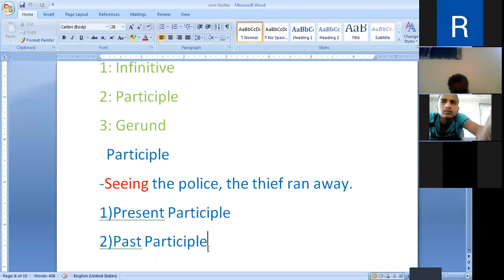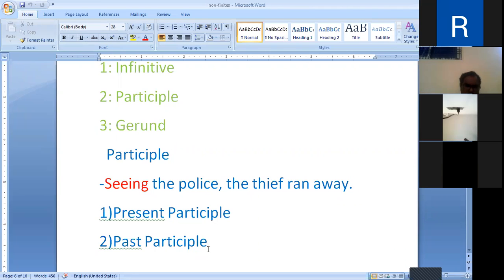A past participle is a non-finite verb which is the third form of the verb and works like an adjective.